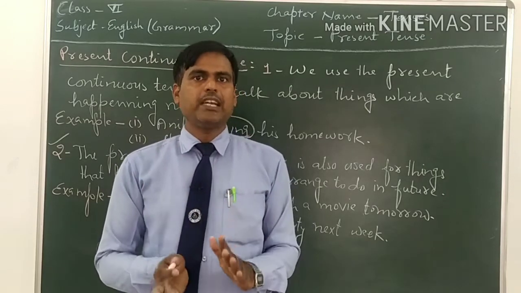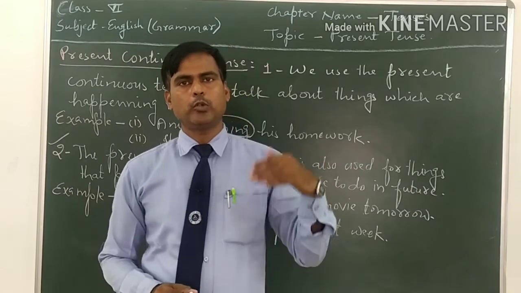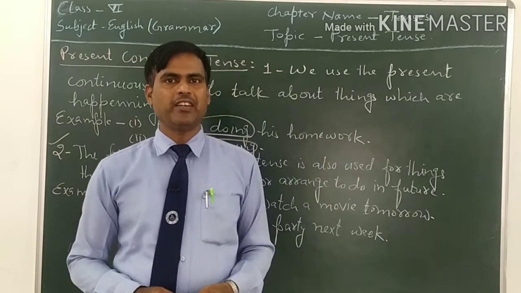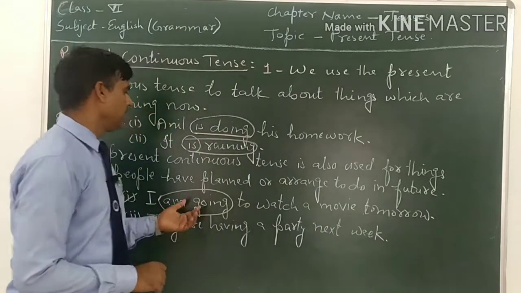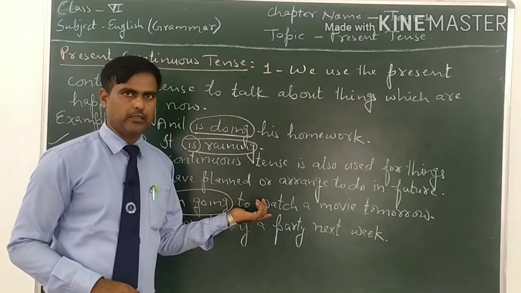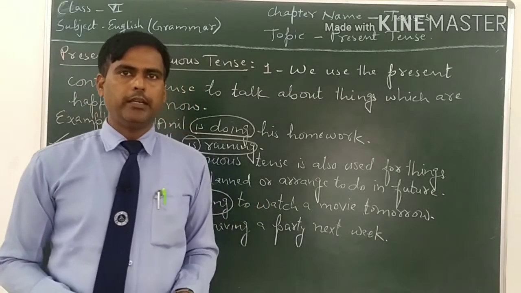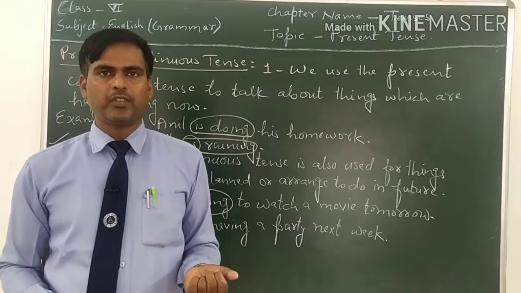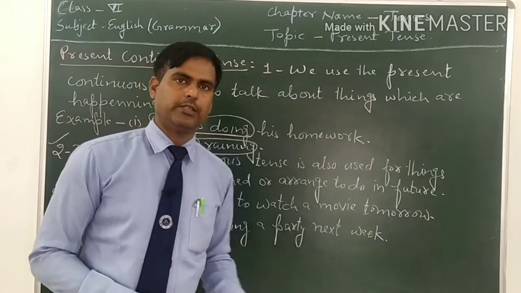Because the person has decided to go to see a movie tomorrow, that's why, because of his planning, we will use present continuous tense. If the person has not decided earlier, has not planned earlier, if he hasn't arranged it earlier, we will use future tense.